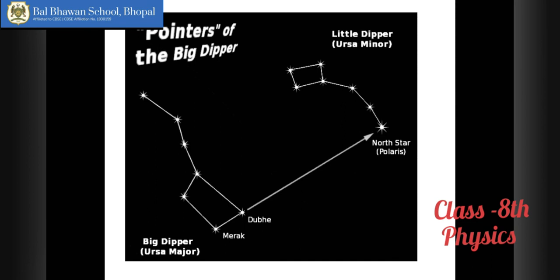Okay, and using the Ursa Major, we can locate the pole star. Pole star is the last star of another constellation, that is Ursa Minor. Apart from pole star, Ursa Minor has 6 other stars, whereas Ursa Major can only point towards the pole star. Pole star is not a part of the Ursa Major. This is the basic difference between Ursa Major and Ursa Minor, apart from the size and brightness.